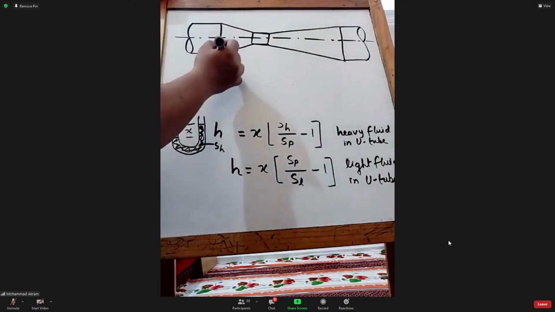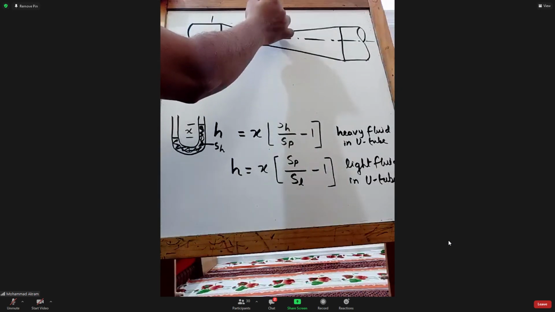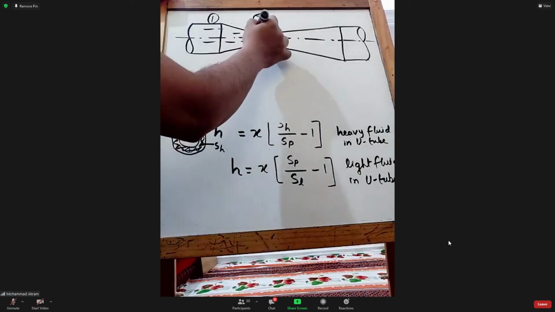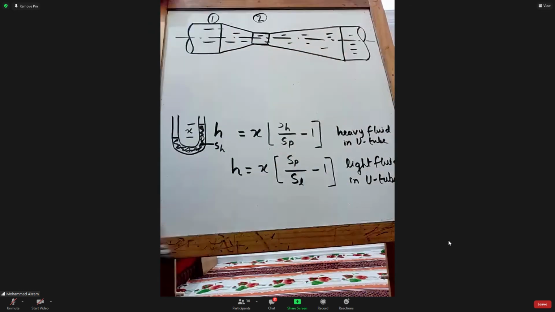Now this is 1 and this place is, say, 2. Some fluid is passing through this, and we have a U-tube, and the U-tube fluid is mercury.